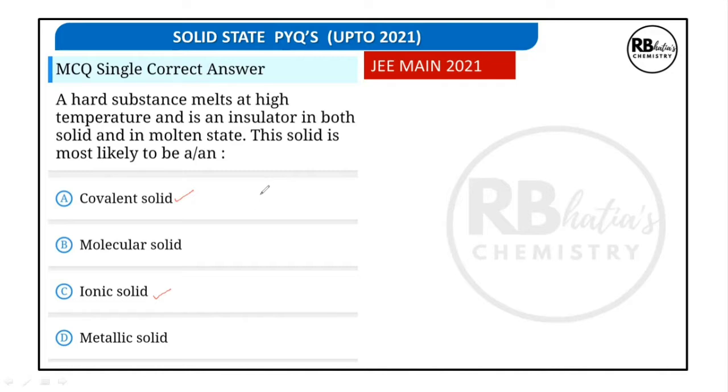Children, when this question is asked, most of your books answer this as covalent solid, keeping in mind the comparison mostly of diamond thought of as a covalent solid and sodium chloride as an example under ionic solid, and diamond has a higher melting point in comparison to sodium chloride. Otherwise, we do not have a generalized concept about whether a covalent solid has a higher melting point or an ionic solid, because some covalent solids have a lower melting point than some other ionic solids, and vice versa.